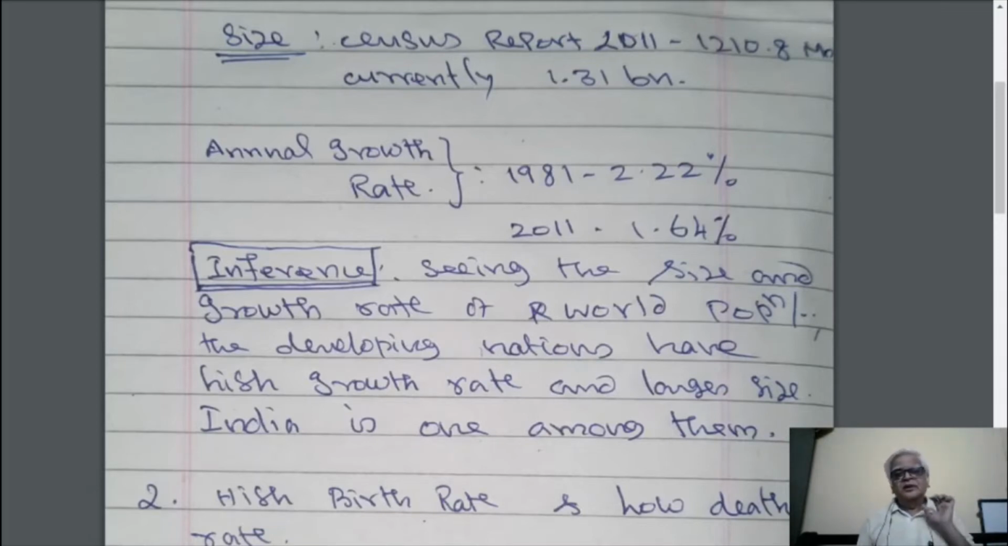Inference. Inference means the conclusion that we learn from this particular point. Seeing the size and growth rate of the world population, the developing nations have a very high growth rate and larger size. India is one among them, which means that if a population size is very large and the growth rate is also very high, then invariably such countries are poor countries, and they are now decoratively called developing countries.